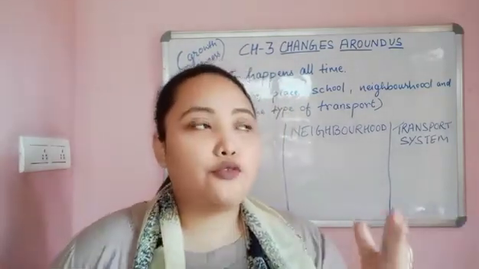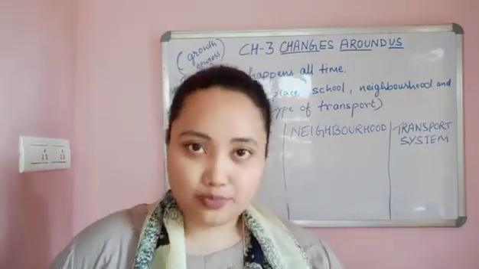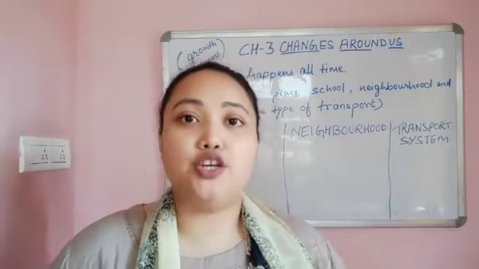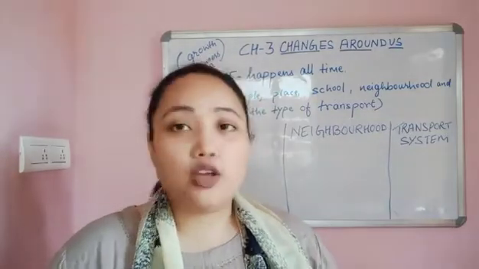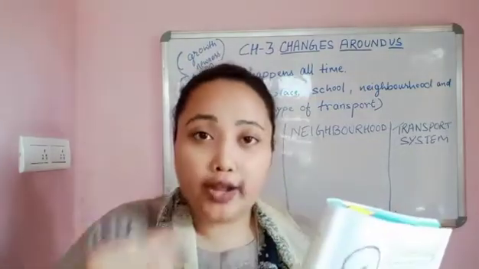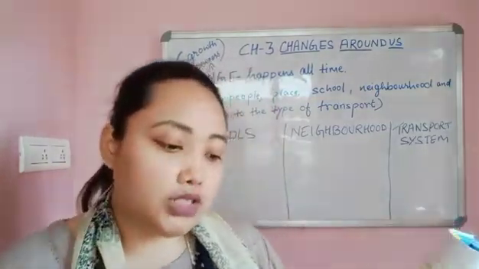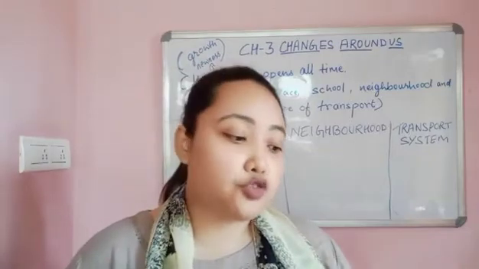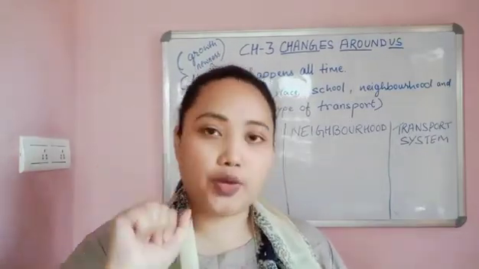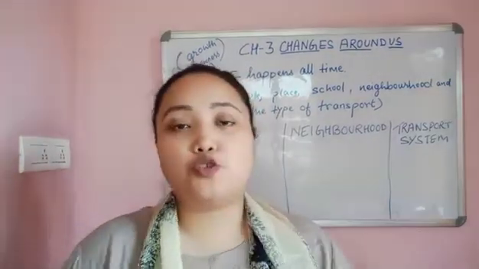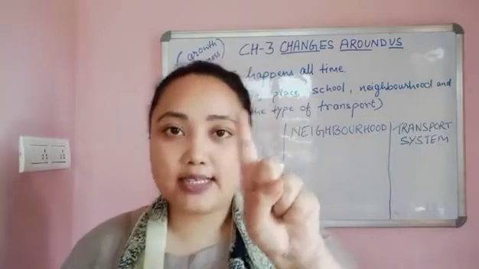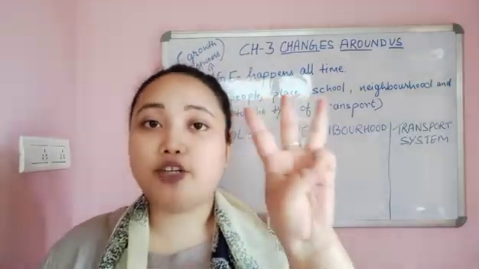Okay, if you want to visit any place which is very far from your home, you need what? You need a transport, right? You need a vehicle. So when we are moving from one place to another, it's called transport. Okay, you have learned earlier that there are 3 kinds of transport: land, water and air. So these are the 3 types of transport that we see in and around us. One is land, the other one is water, and the third one is air.